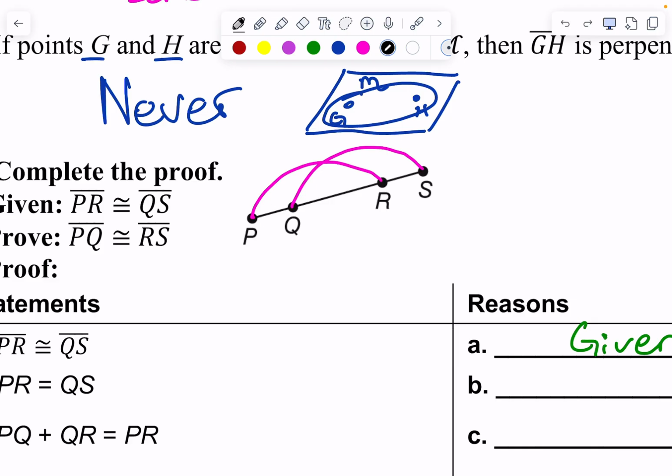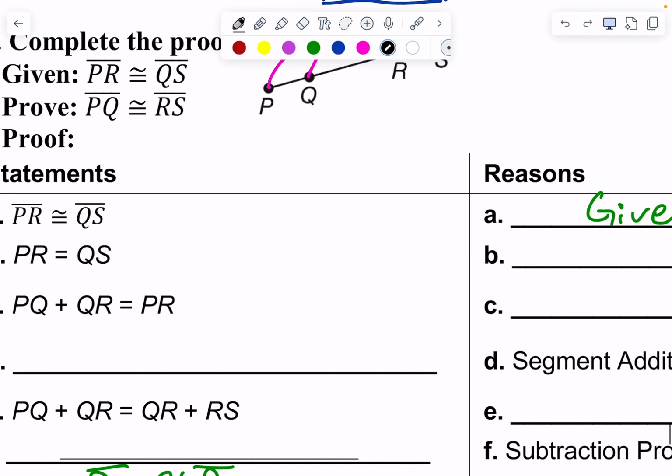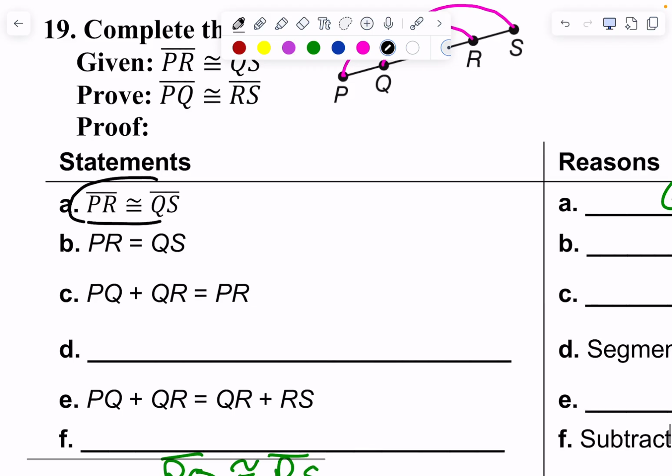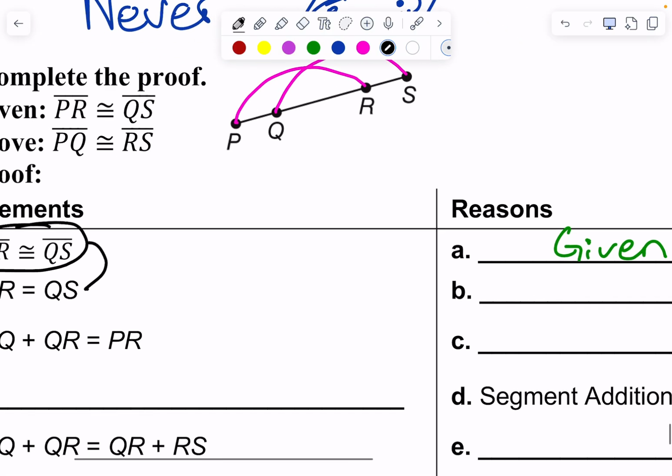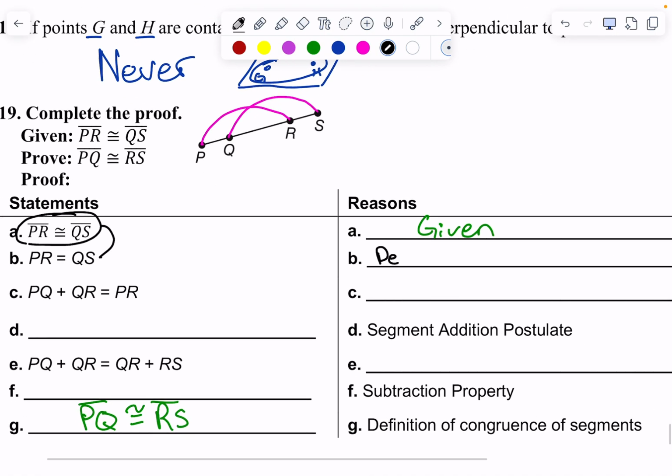All right, so let's do some things here. To begin with, we start with the given. PR and QS, those bigger pink pieces, are the same as each other. How do I go from PR is congruent to QS to PR is equal to QS? Definition of congruent. They did it down below as well. Definition of congruent, and I'm going to use the symbol instead of writing out the word congruent because I'm lazy. You can be lazy too.